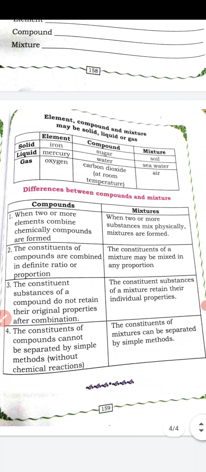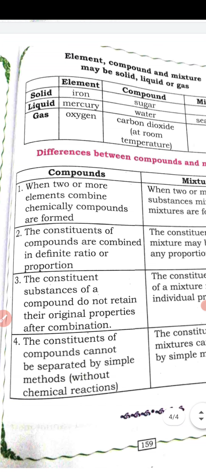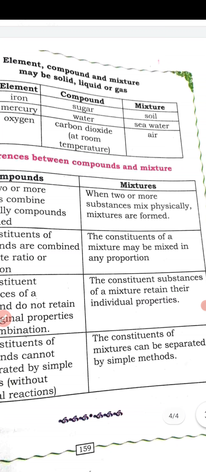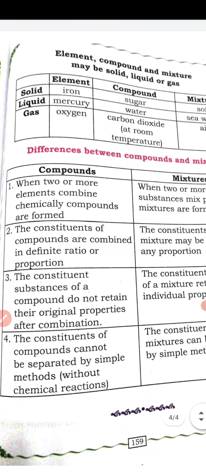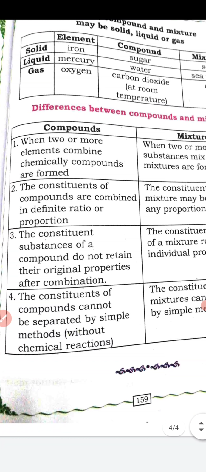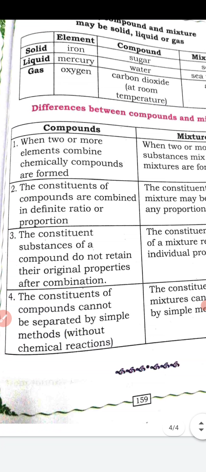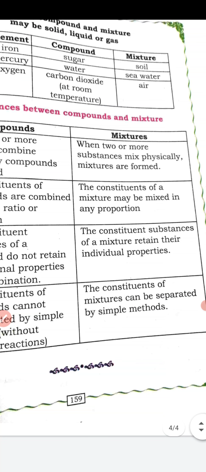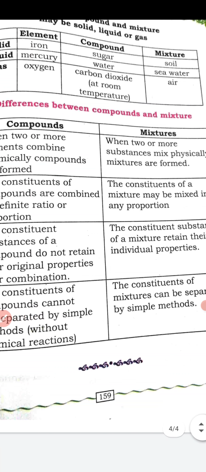Let us learn the differences between compounds and mixtures. Compounds: when two or more elements combine chemically, compounds are formed. When two or more substances mix physically, mixtures are formed. Second, the constituents of compounds are combined in definite ratio or proportion. How many atoms should be present? That much should be present in the compound. Whereas the constituents of a mixture may be mixed in any proportion.